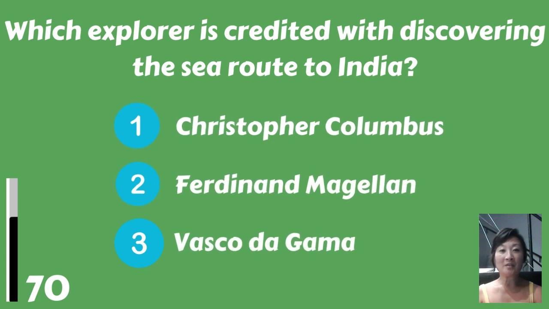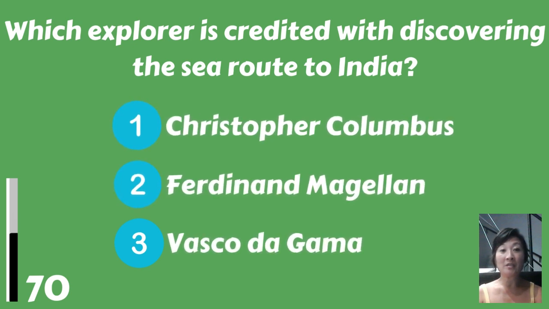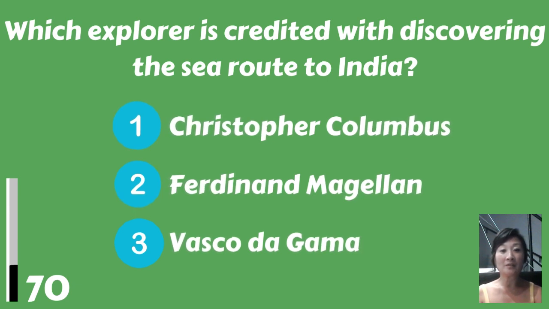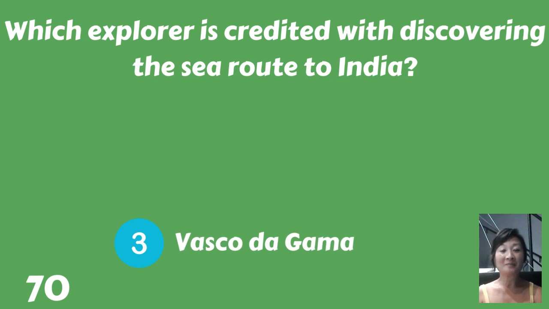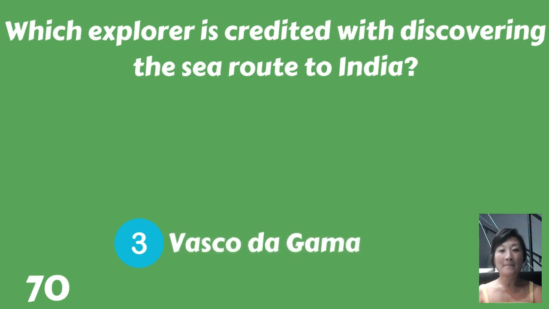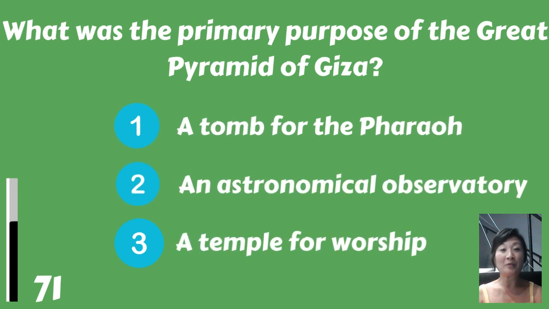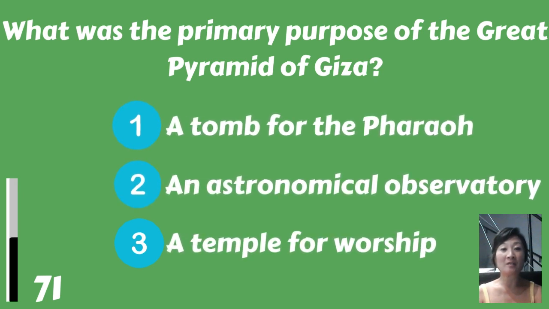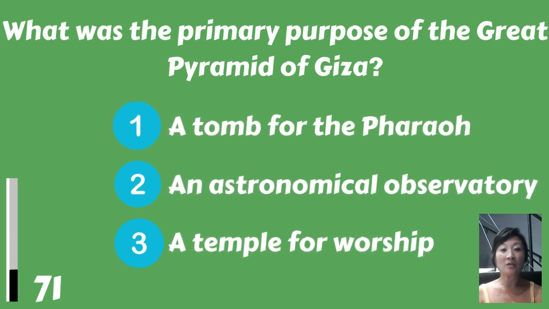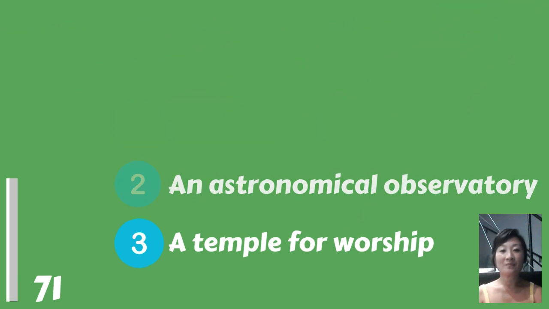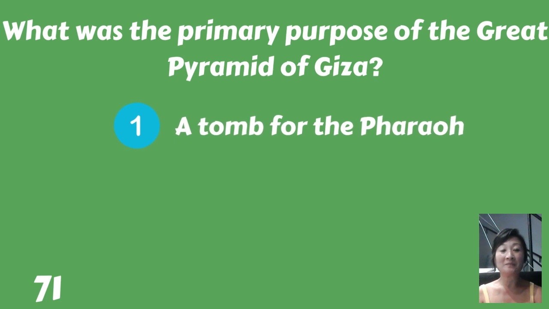Which explorer is credited with discovering the sea route to India? Christopher Columbus, Ferdinand Magellan, or Vasco da Gama? Vasco da Gama. What was the primary purpose of the Great Pyramid of Giza? A tomb for the pharaoh, an astronomical observatory, or a temple for worship? A tomb for the pharaoh.